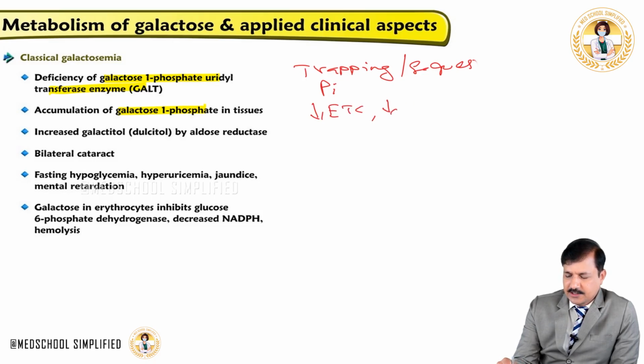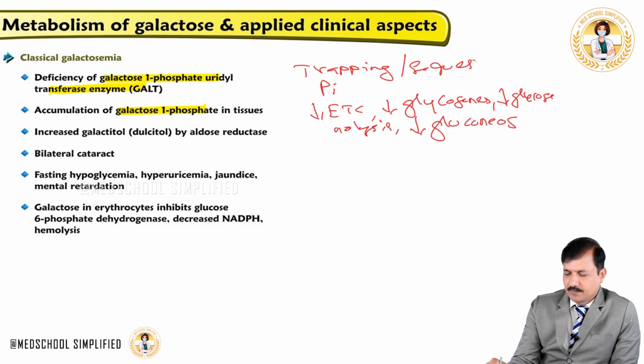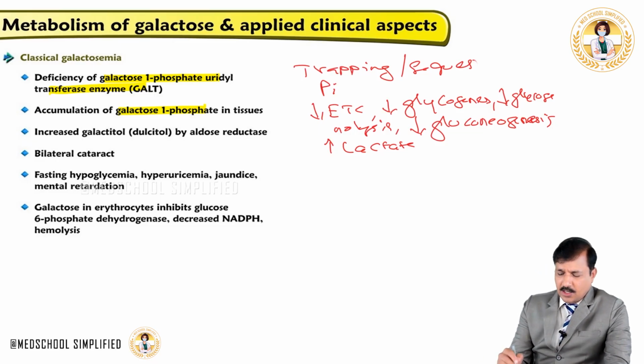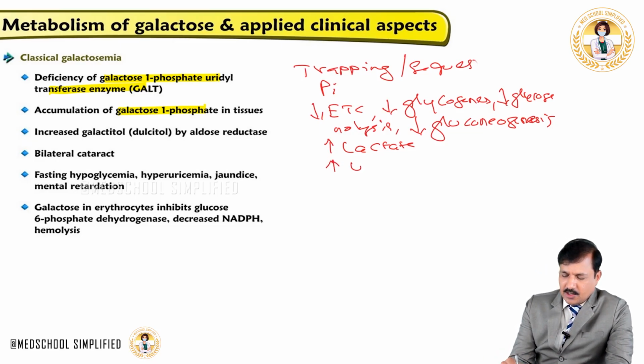It will lead to decrease in glycogenesis, decrease in glycogenolysis, that is breakdown of glycogen, decrease in gluconeogenesis, increase in lactate formation. All these I have already explained to you. And also there will be increase in unconjugated bilirubin, and that leads to jaundice.